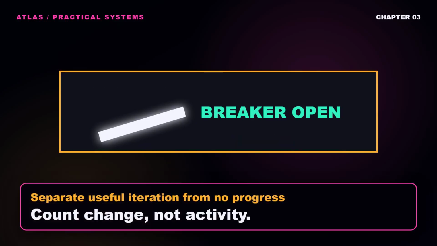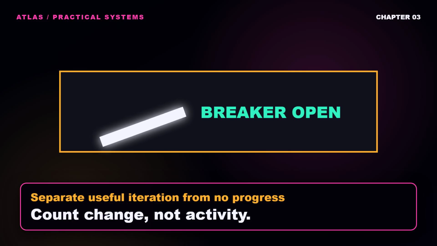A retry is useful when it has a reason to produce a different outcome. Maybe the service reported a temporary condition. Maybe the agent changed one input. Maybe a human supplied the missing approval. No progress repetition is different. The action is materially the same, the relevant state is materially the same, and the failure class is materially the same. Start by naming the state that matters for the task.